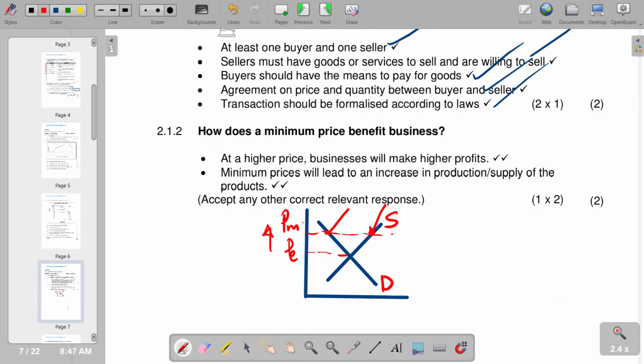So our first point is saying at a higher price, businesses will make higher profits, and then minimum prices will lead to an increase in production supply of the product. So basically, those are the 2 points that we have on that part. Then we move on to the next question.